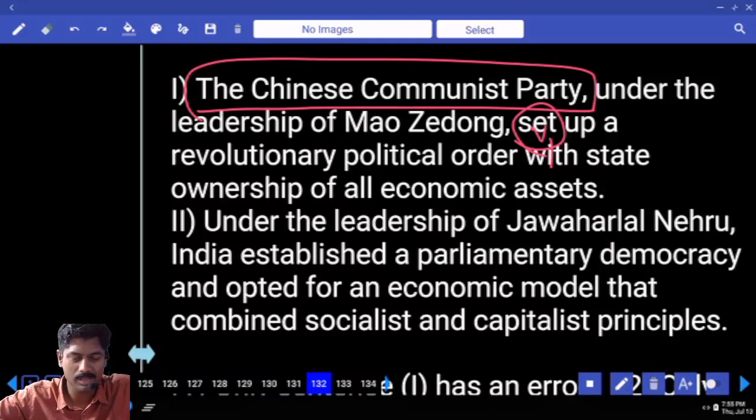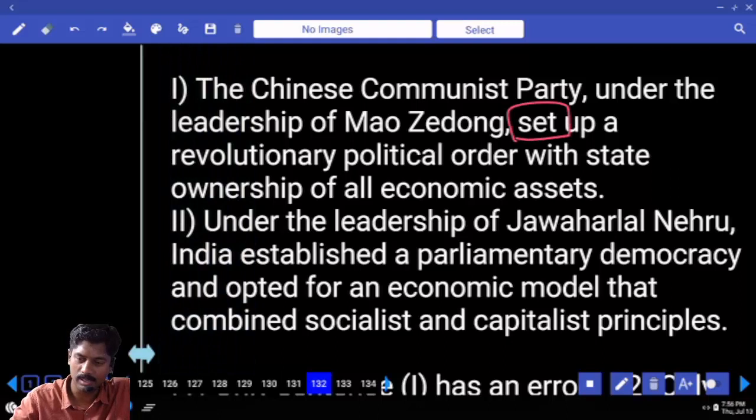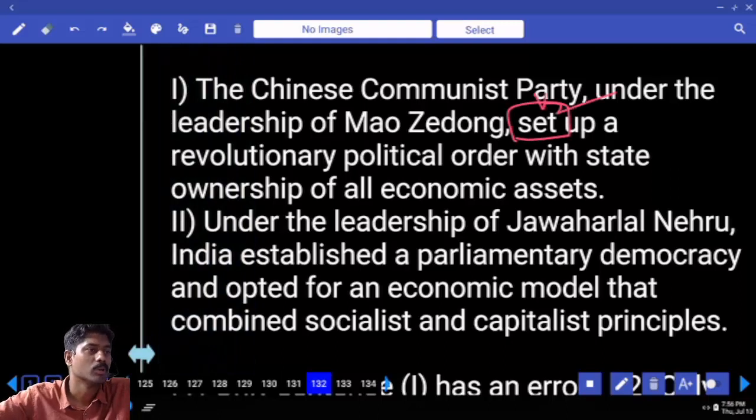The party under the leadership of that person. Set V1. Can I take V1? That is my question. Party, he, she, it, singular noun. Party, V1 yes or yes, we have to take. But set may be past. Put, cut, set.